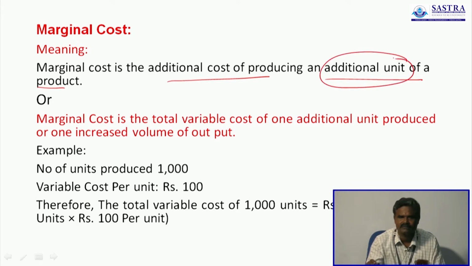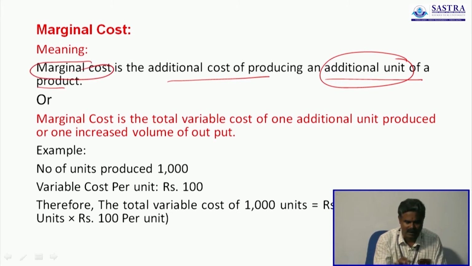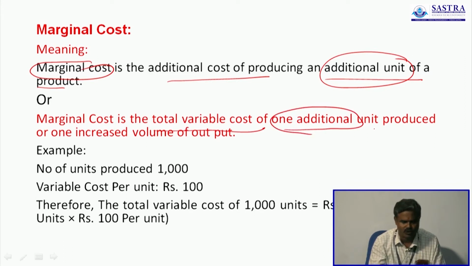Here the cost will be only the variable cost. So the variable cost of an additional unit is called marginal cost. Or marginal cost is the total variable cost of one additional unit produced or one increased volume of output.